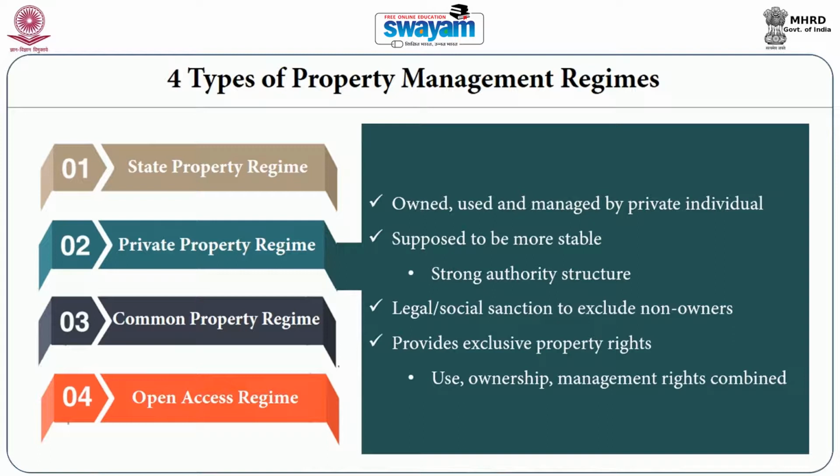So, therefore, there is a legal and social sanction to exclude others, to restrict non-users, and that provides an exclusive property right in the case of private property regimes. The ownership, use and management rights are combined, and it is one individual or one agency which exercises all these three rights over the resource in the case of private property regimes.